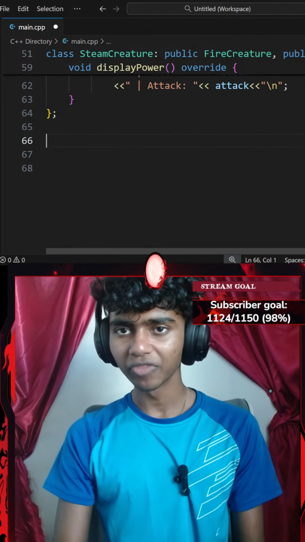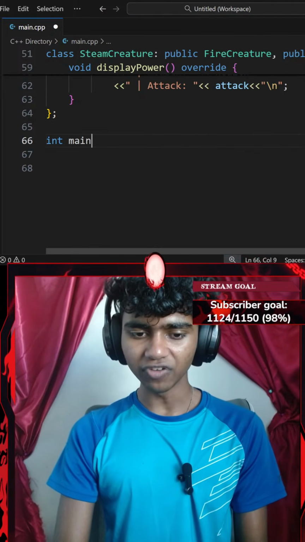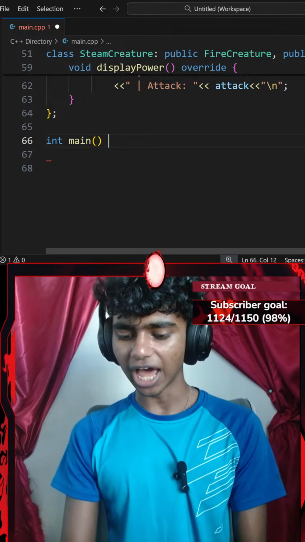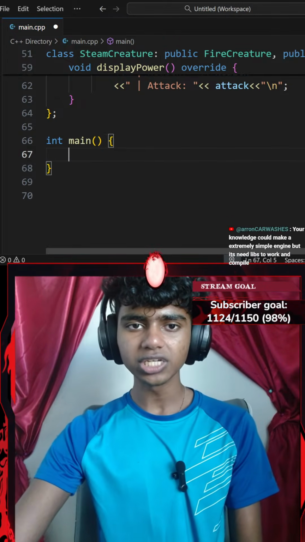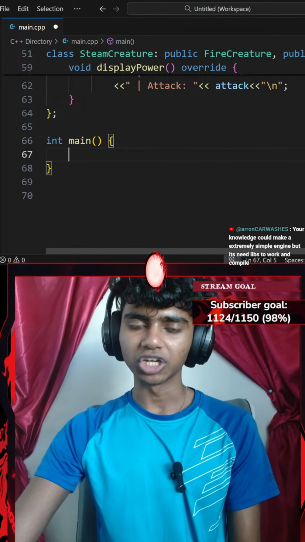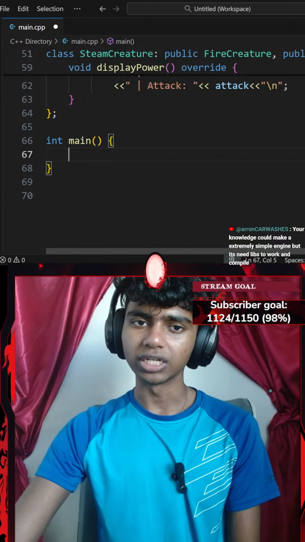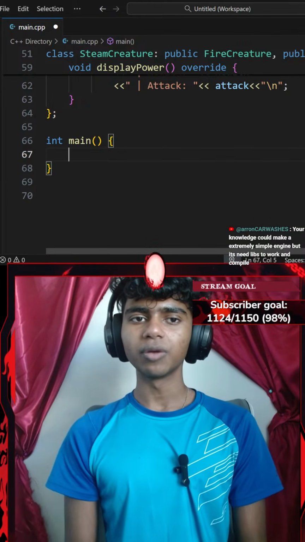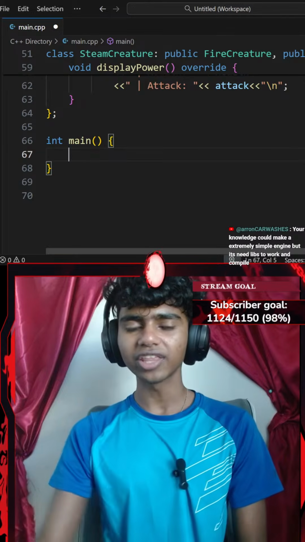That sounds pretty fun. Okay, next up, let's go ahead and create a main function. So I'll go with something like integer main, add parentheses, and then curly braces. Your knowledge could make an extremely simple engine, but it needs libraries to work and compile. Oh, I see. I could actually try that.